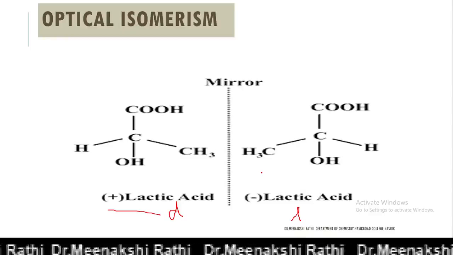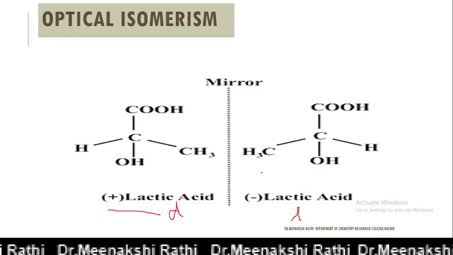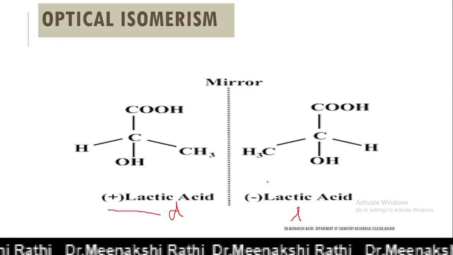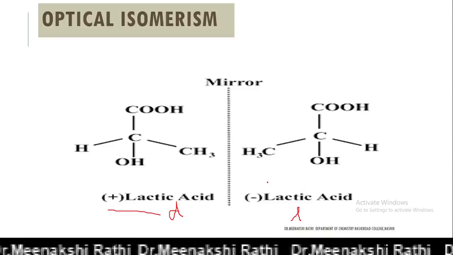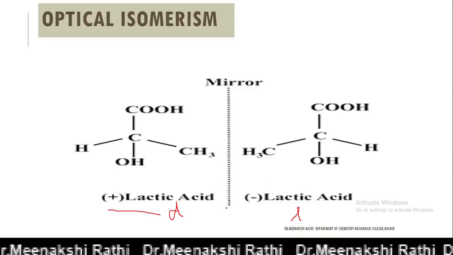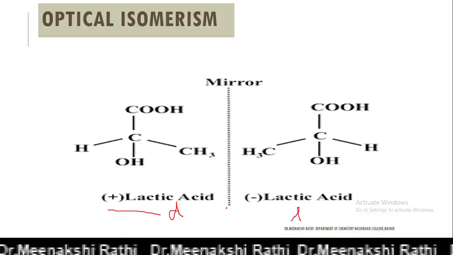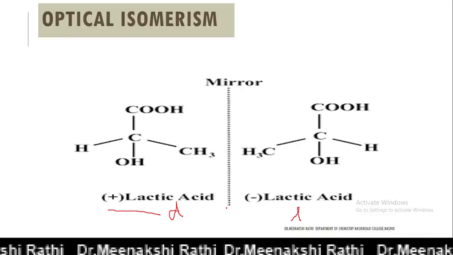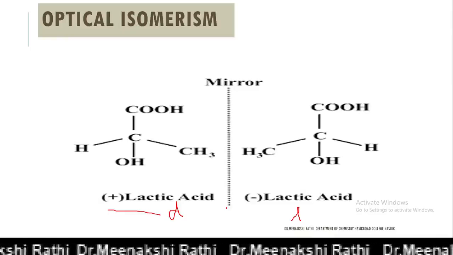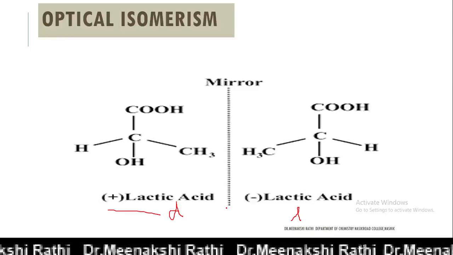Only the arrangement of groups in space is different, and if we see these two, they are mirror images of each other, but they are non-superimposable mirror images of each other, and such compounds are called optical isomers of each other. So in simple words, two compounds which are non-superimposable mirror images of each other are called optical isomers or enantiomers of each other.